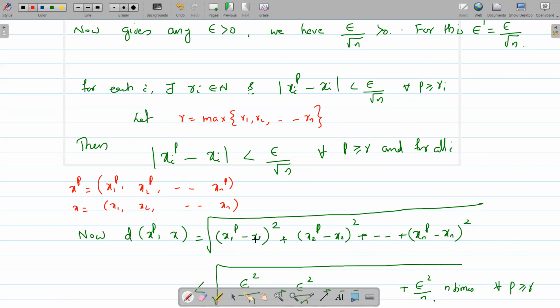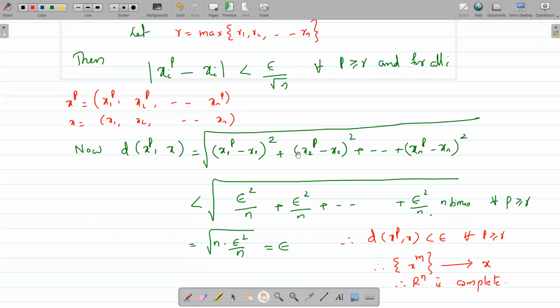Now the modulus of x_1p minus x1 is less than epsilon by square root of n. So its square is less than epsilon square by n. This inequality is true for all i, so each square term is less than epsilon square by n.